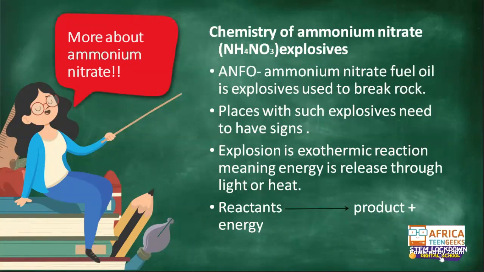Ammonium nitrate is an explosive that is used to break rock. This is usually done in mines because they can't use their hands to break some of the rock. So what do they do? They use explosives, and in this case they use ammonium nitrate. Ammonium nitrate fuel oil is used explosively to break rock.